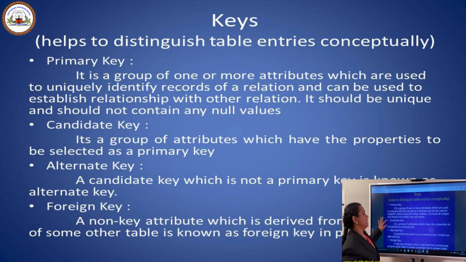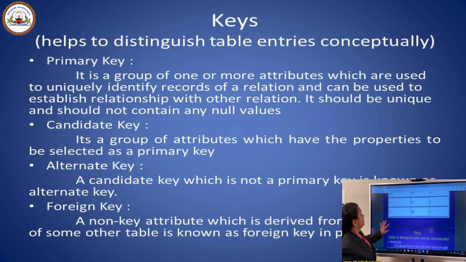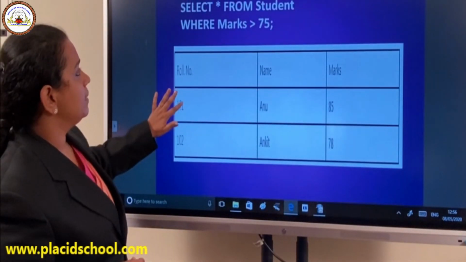Then come the different keys which are used in a table or relation. First is the primary key. A primary key can be a group of columns or an individual column which is used to uniquely identify a particular row in a relation or table. For example, take a school database system, here we have a student table.